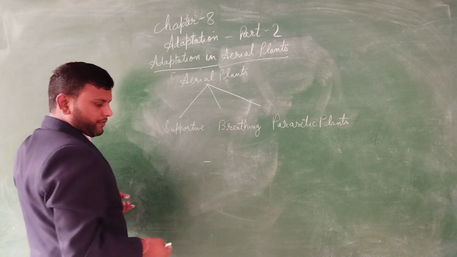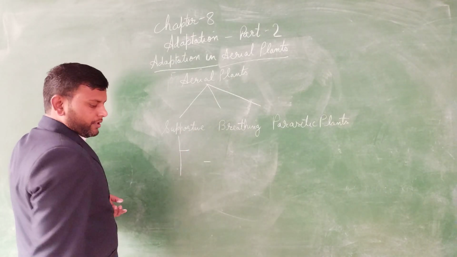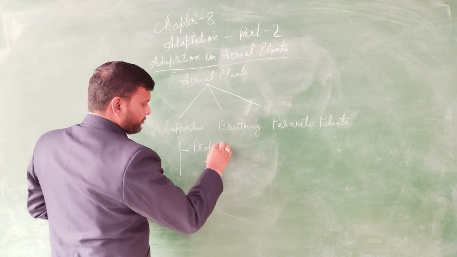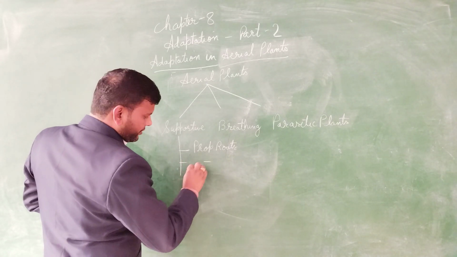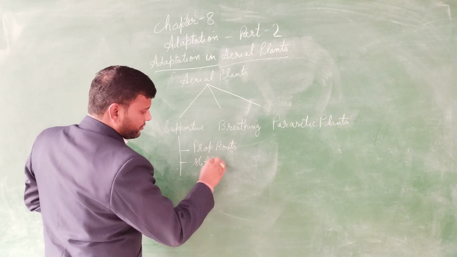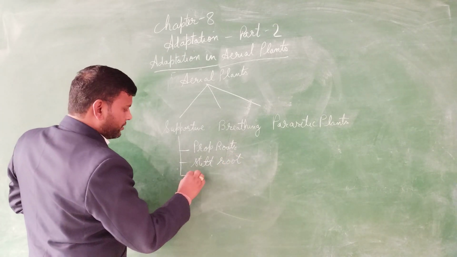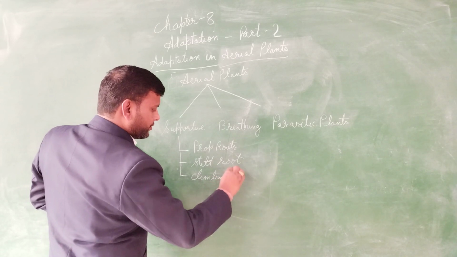Now these supportive roots are of three types. There is the prop root, then next is the stilt root, and the last is the climbing root.